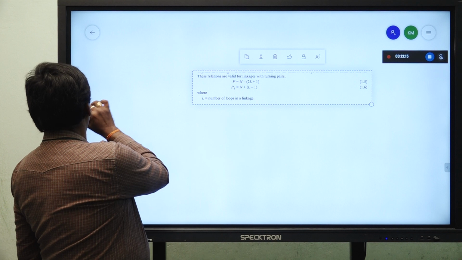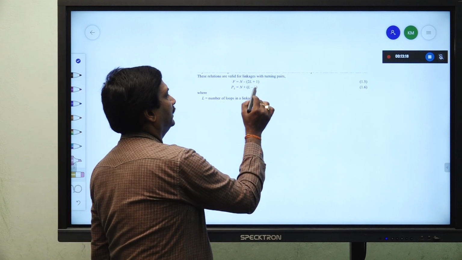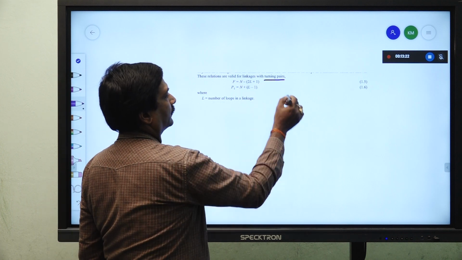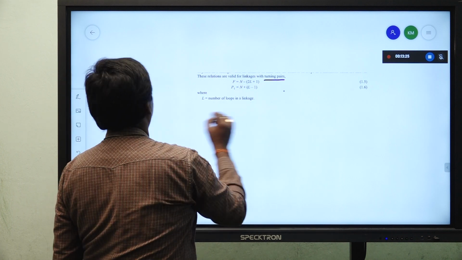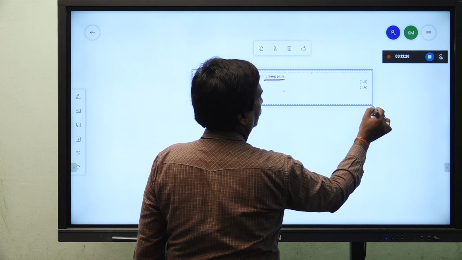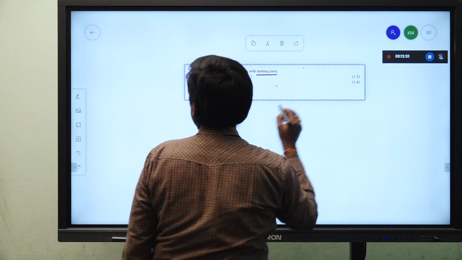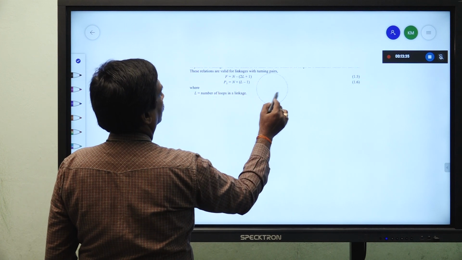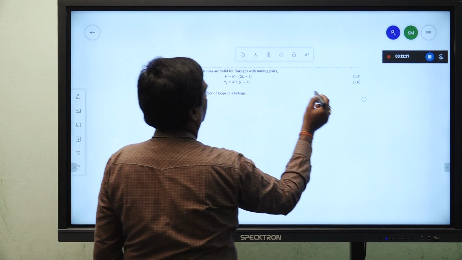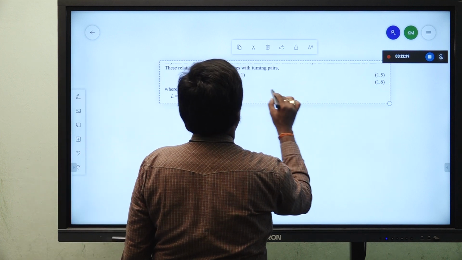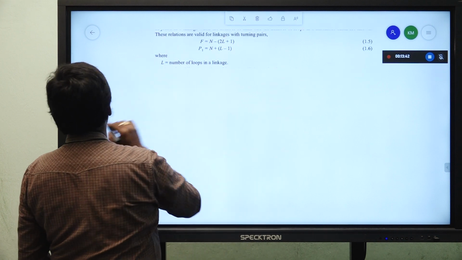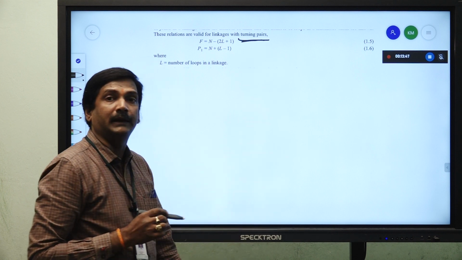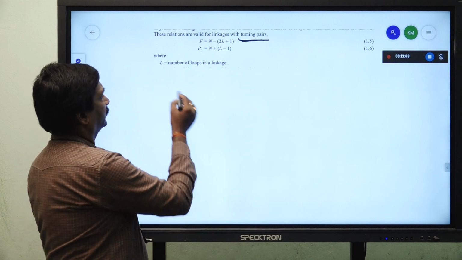So, out of these so many pairs, if the linkages are with turning pairs, we have specific equations.